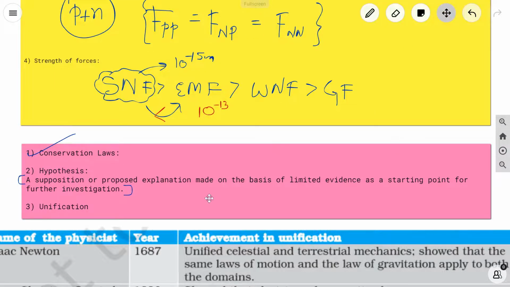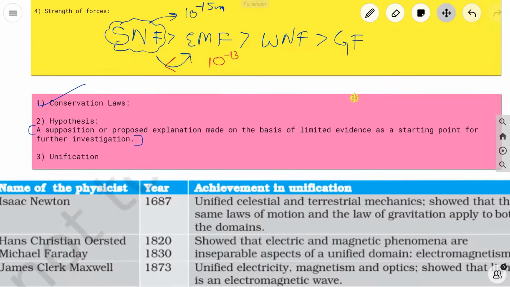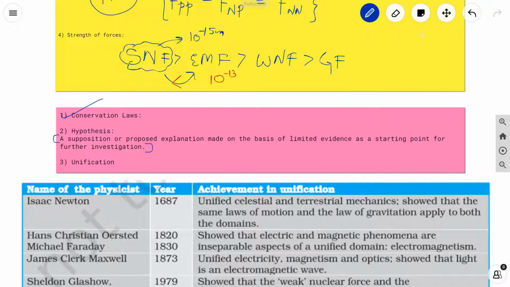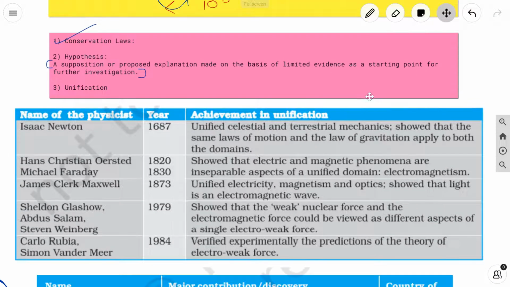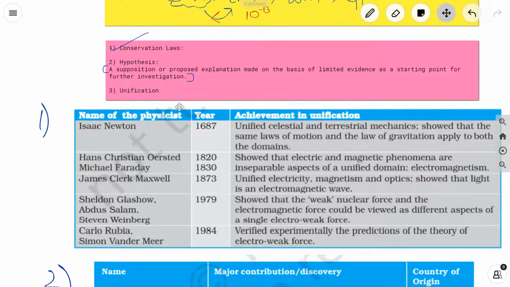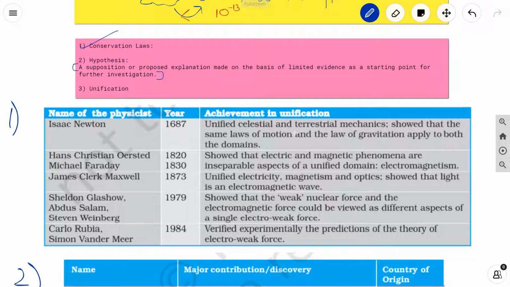And then the third point would be about unification. Questions haven't been asked from this, but you'll have to know that scientists basically look forward to unify all the laws, and there have been attempts made and also achievements. So there's a table in NCERT which I would recommend you to just go through. I wouldn't say all the questions would come from these tables, but I've just included all the important ones, so that you know that there might be chances where they ask questions. You can just read it, if not memorize, so that you'll have a basic understanding. This is table number 1. So you can just go through all.